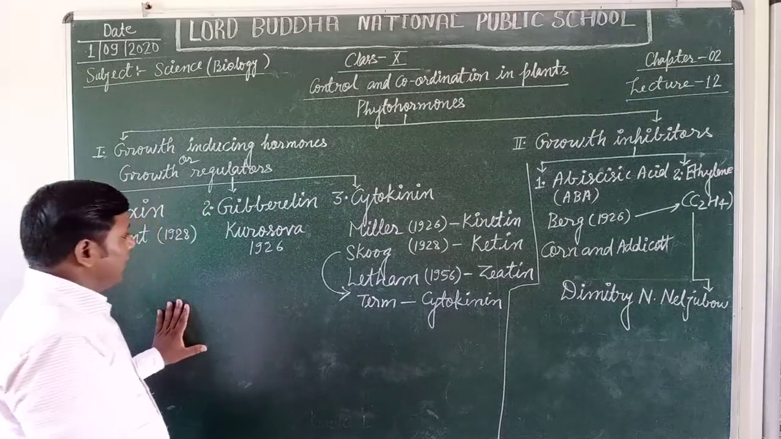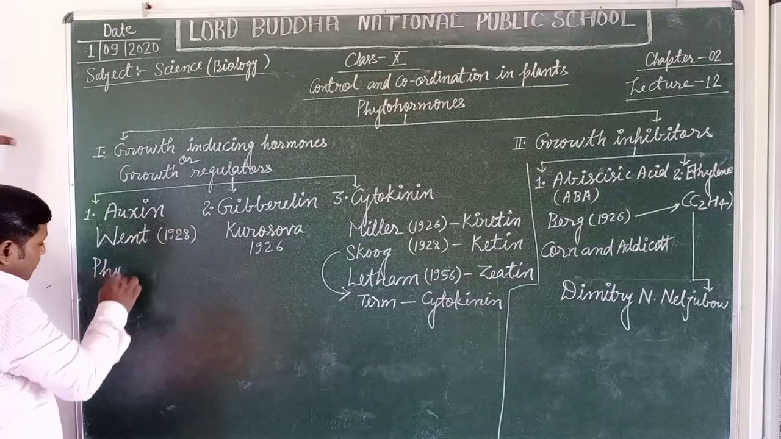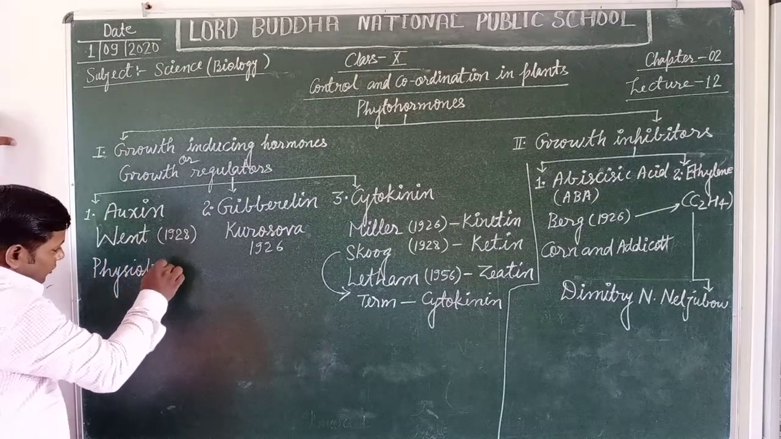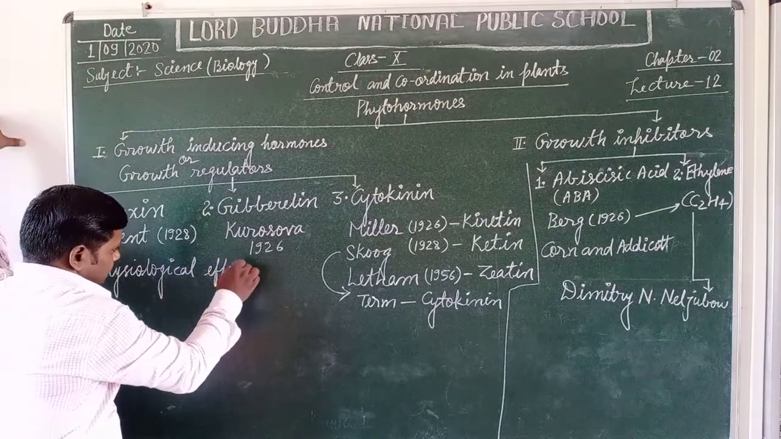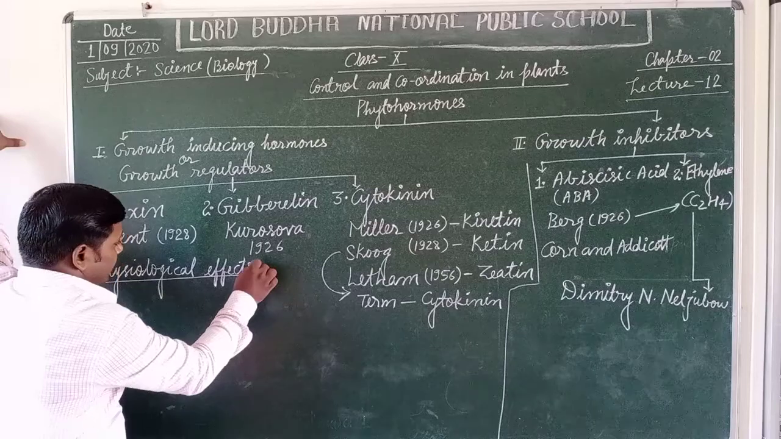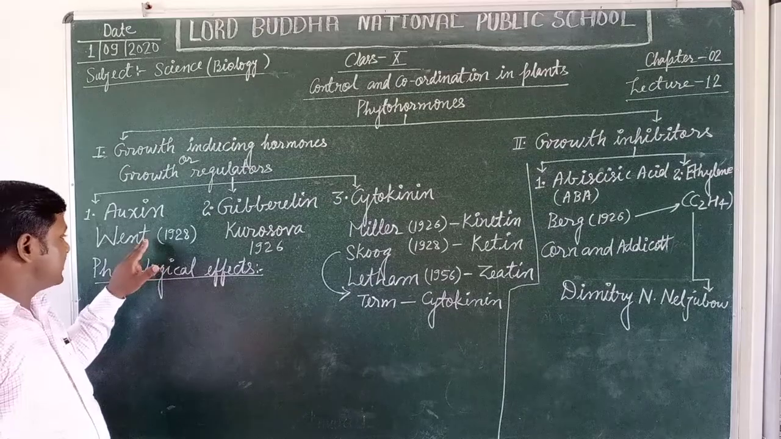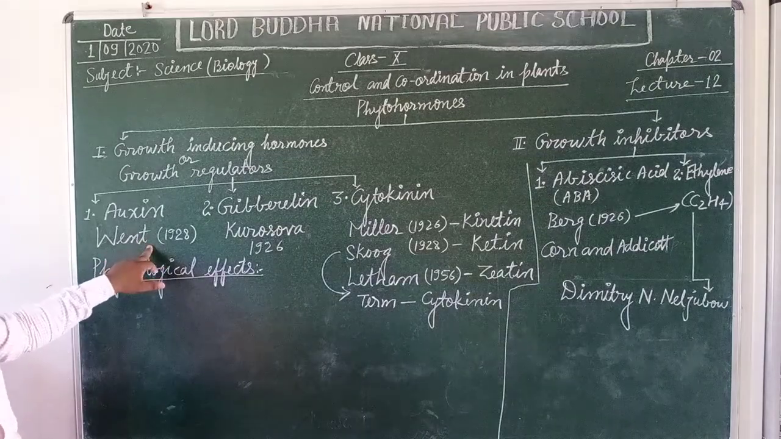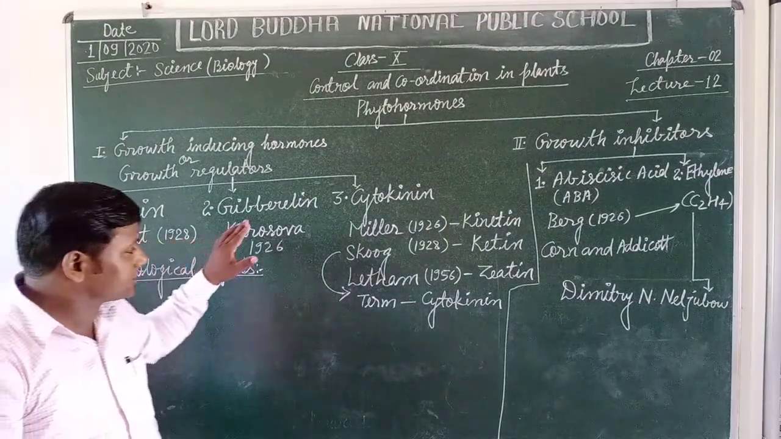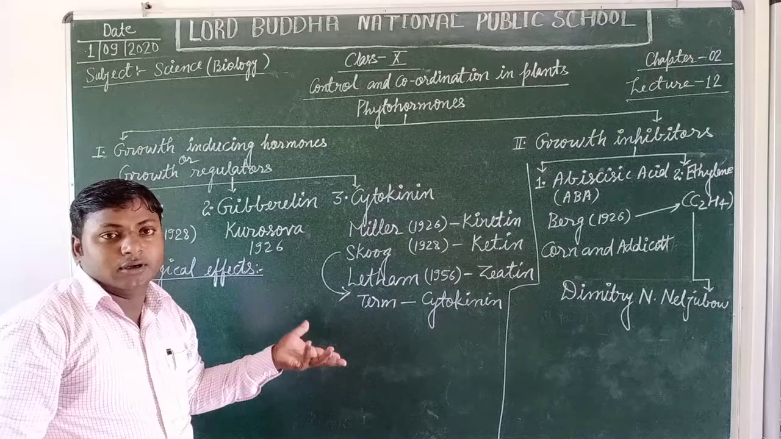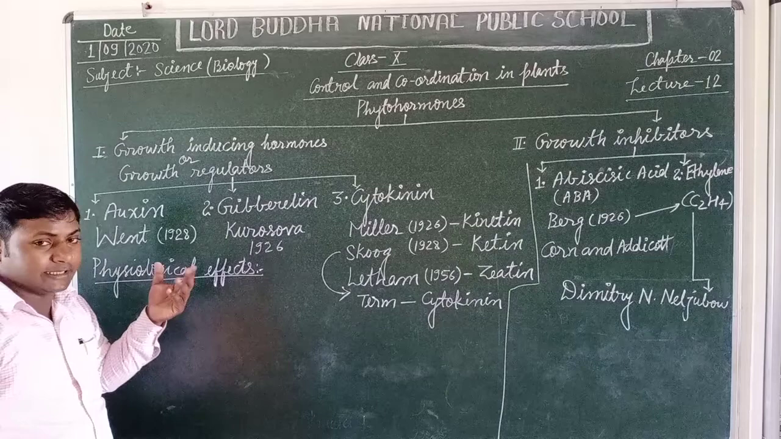Now students, I am going to discuss the physiological effect of each and every hormone. First of all, I am going to discuss auxin. Auxin is the plant hormone that is secreted on the axis of root and shoot, and it is responsible for the cell elongation of the root and shoot, and it is profusely secreted at their tips.